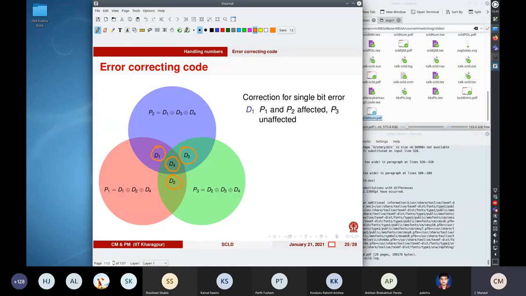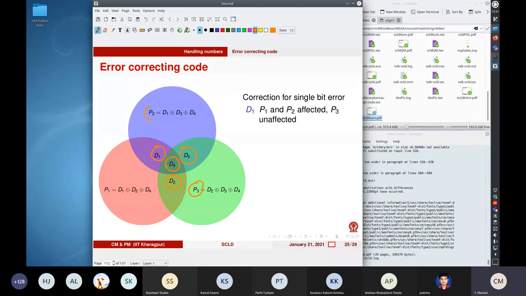Okay, these are your four data bits. Now to these data bits, you want to add some extra bits to achieve error correction. So the extra bits are parity bits defined on subsets of these 4 bits.